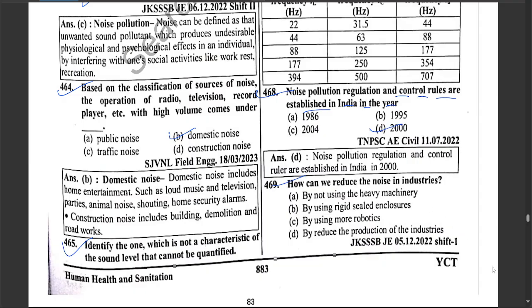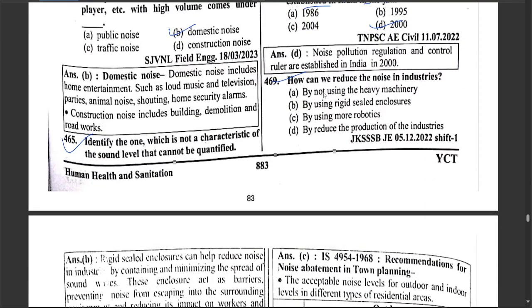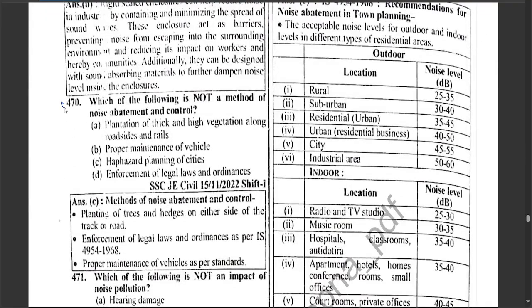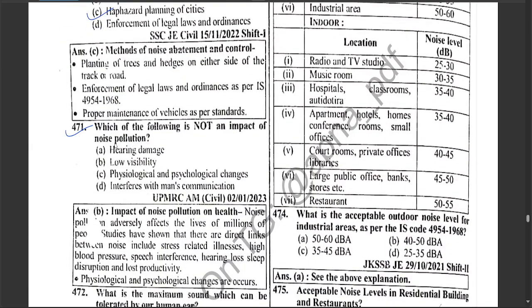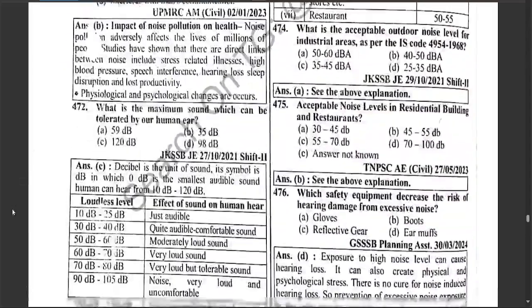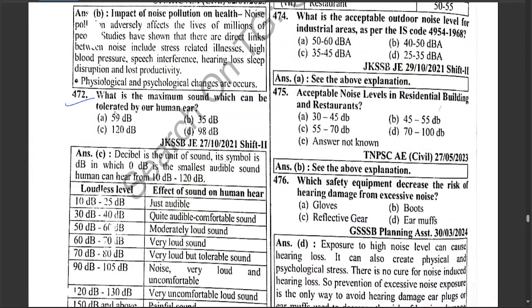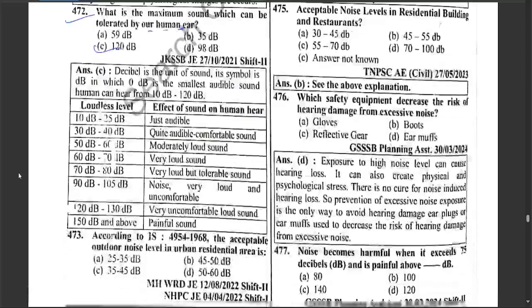How can we reduce the noise in industry by using rigid scaled enclosure? Which of the following is not a method of noise abatement and control, which is a hazard planning of cities? Which of the following is not an impact of noise pollution, which is low visibility? What is the maximum sound which can be tolerated by our human ear, which is a 120 decibel?